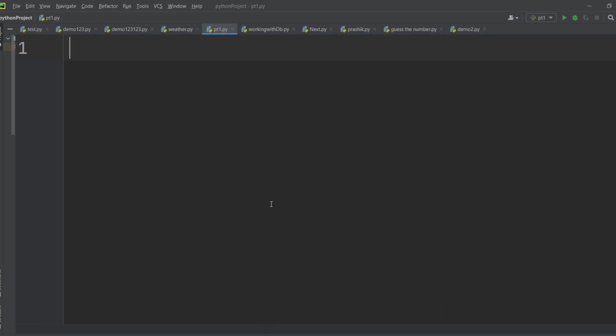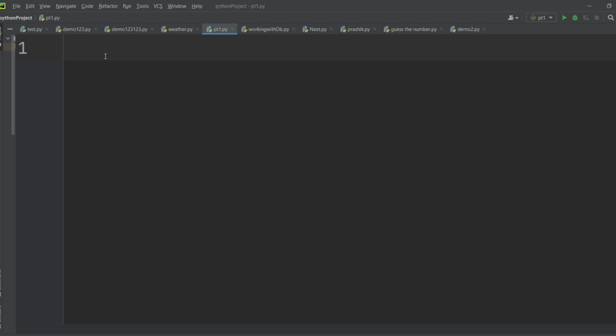See, in Python you don't have to write any extra lines of code to do anything. Suppose I want to write my first line, and before writing it I have to write some prerequisite lines of code, something before writing down what I wanted to do. That is called boilerplate code or structure. So in Python you don't have to write any structure, you can directly write the code in your IDE.